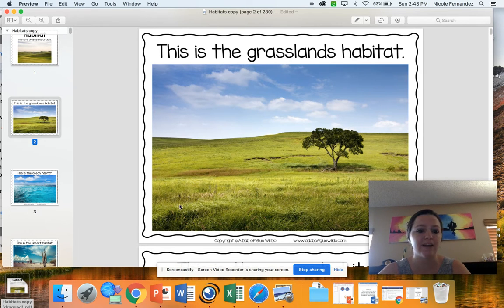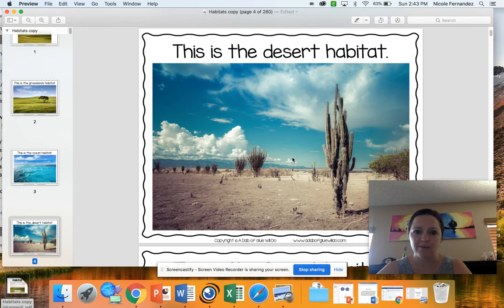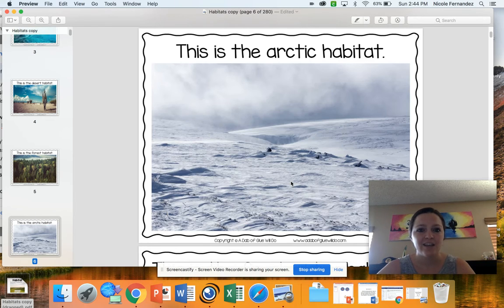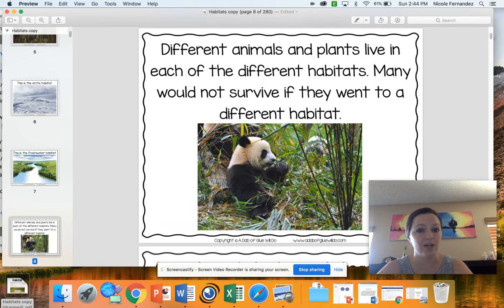These are typically very flat areas. We have an ocean habitat, and within the ocean there's many habitats as well. We have a desert habitat. This is where it's very hot, dry, doesn't get a lot of rain. During the winter, it's very cold. It has extreme temperatures. We have a forest habitat, an Arctic habitat, which is pretty much snow, cold, really, really cold all the time. We have freshwater habitats like lakes, rivers, and ponds.